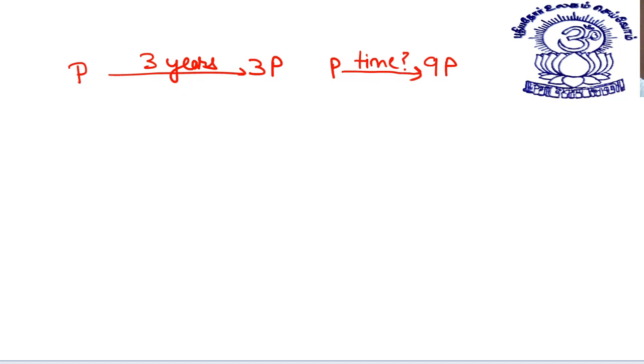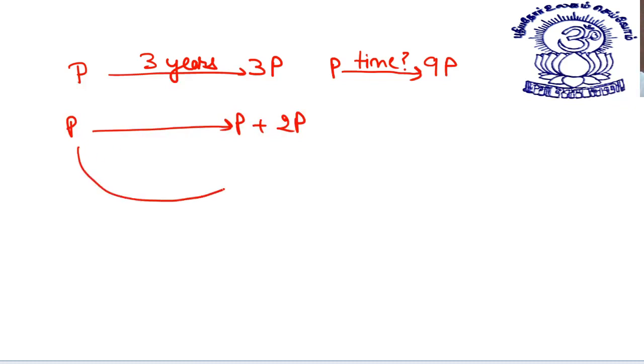See, students, one thing I have done in detail. Afterwards I'll do the question by a very short cut. In the basics itself, I'll tell you the shortcut. Let's do this one example in detail. P becomes 3P in 3 years. So what does it mean? It means P becomes P plus 2P.